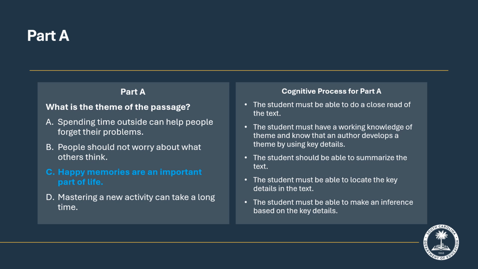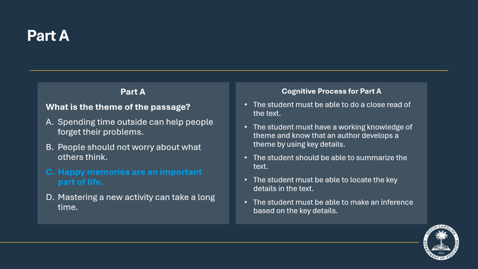additional support determining theme. I also want to point out that the themes presented as answer options are statements and do not consist of 1 or 2 words such as love or happiness. To be successful with this type of question, the student must be able to do a close read of the text, have a working knowledge of theme, and know that an author develops a theme by using key details.